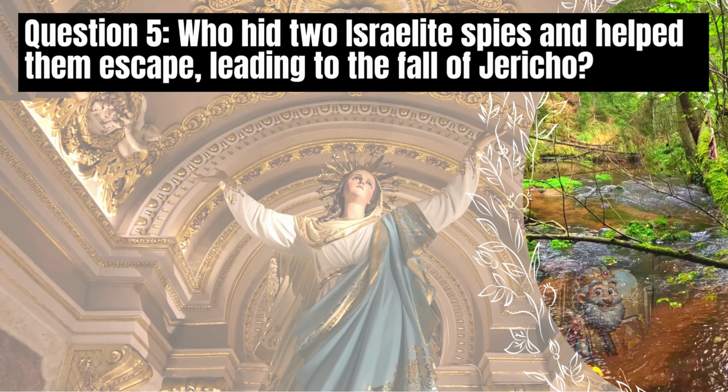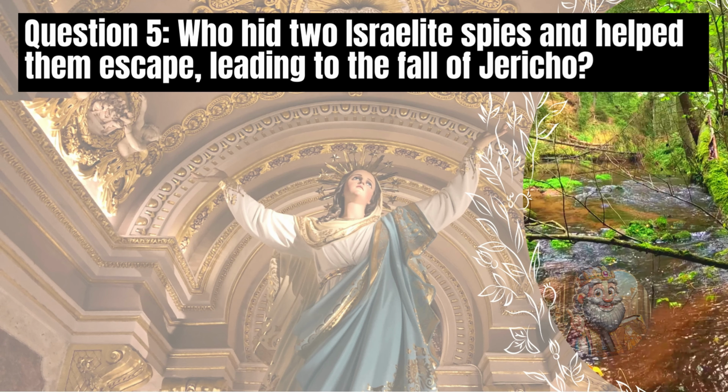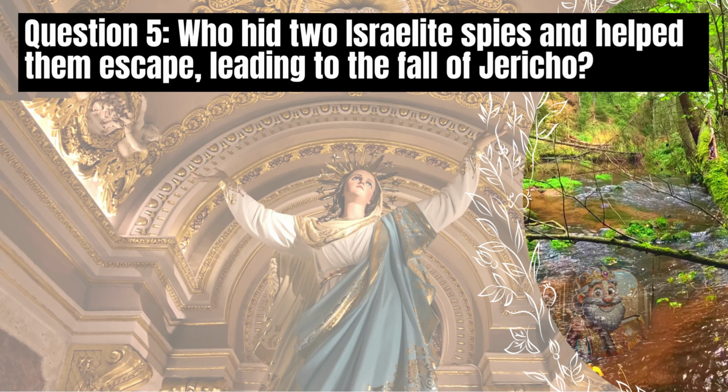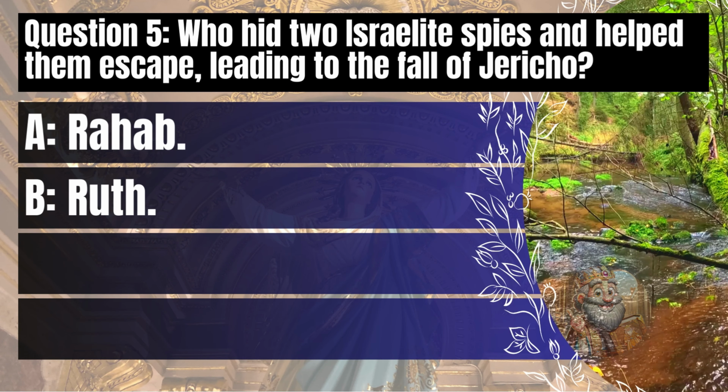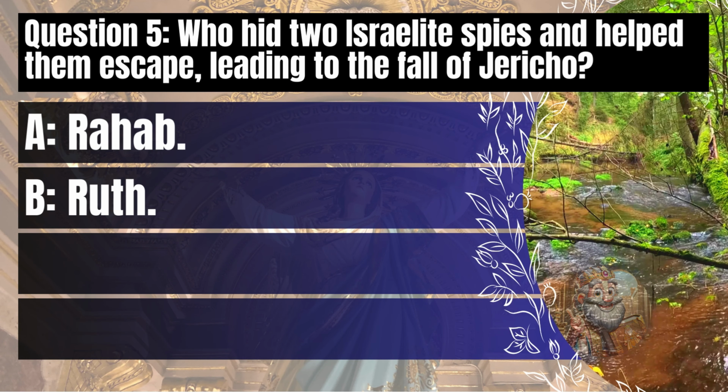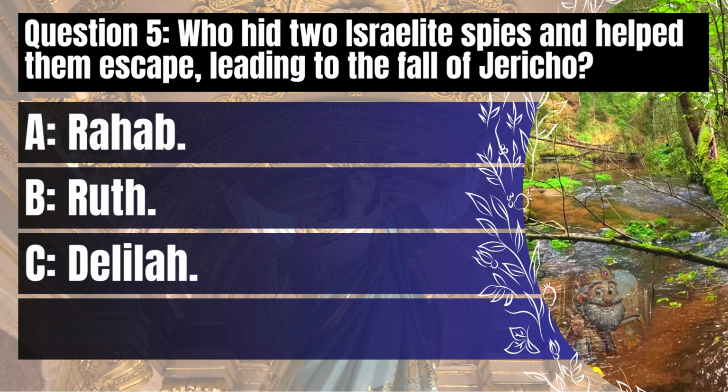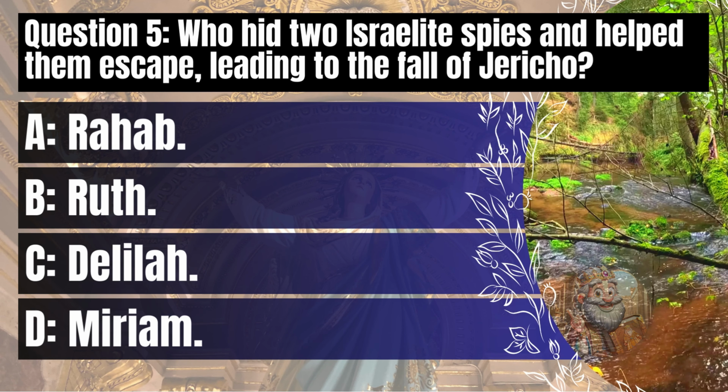Question 5. Who hid 2 Israelite spies and helped them escape, leading to the fall of Jericho? A. Rahab. B. Ruth. C. Delilah. D. Miriam.